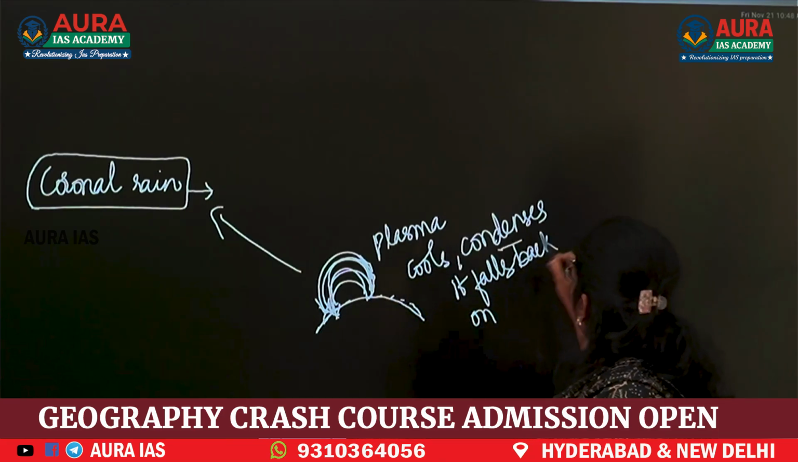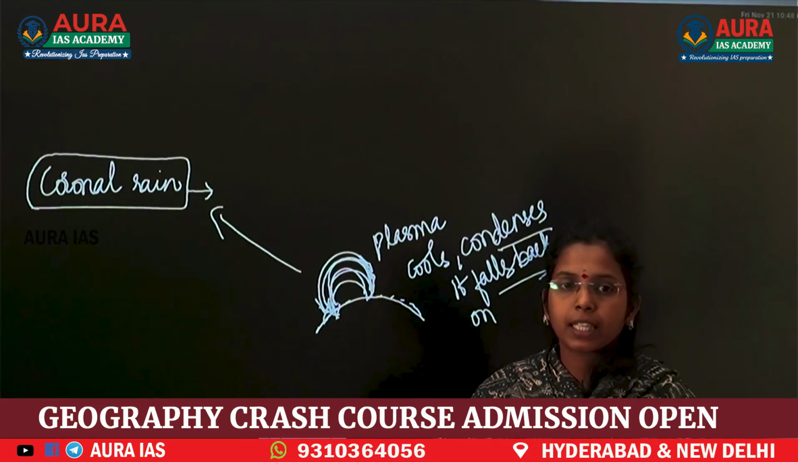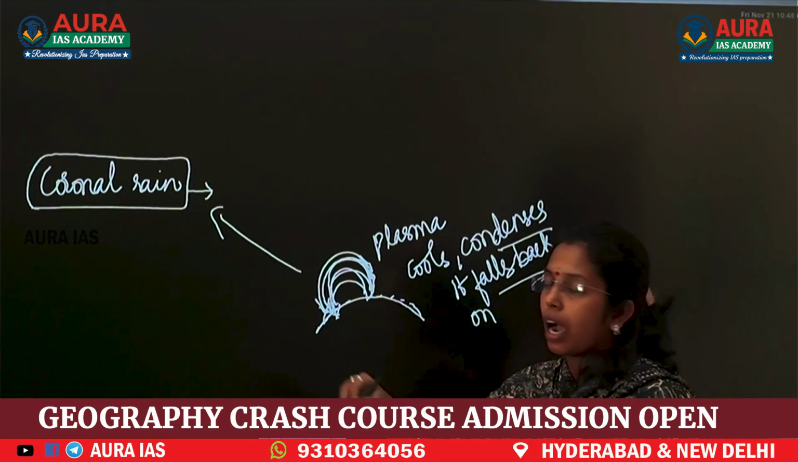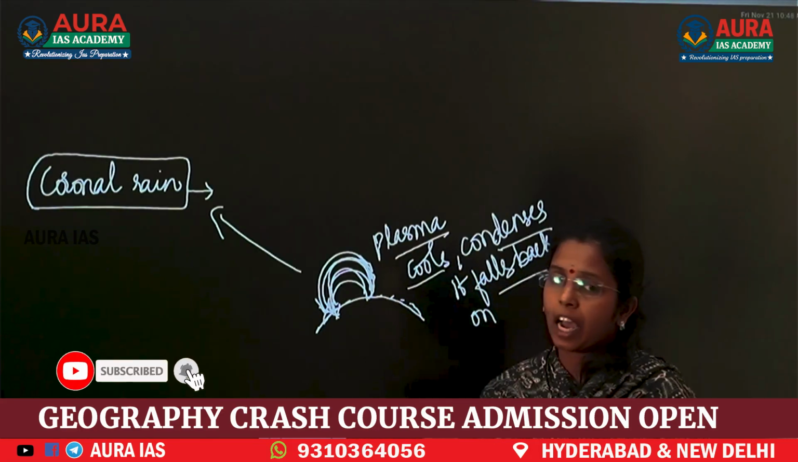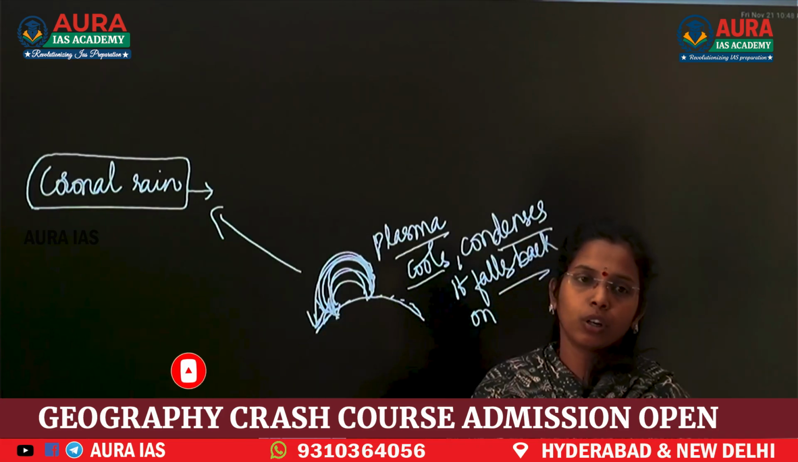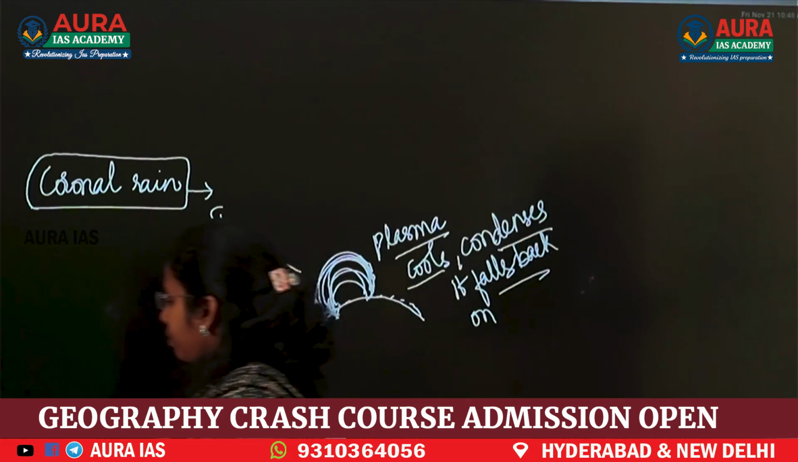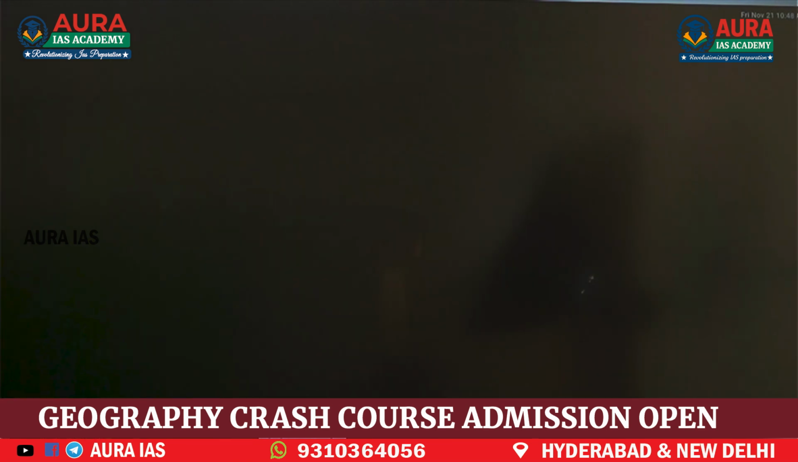This event mostly happens after a solar flare or coronal mass ejection. After those events, this plasma cools and condenses, right? After that, it falls back and it looks like coronal rain. Till now, clear?